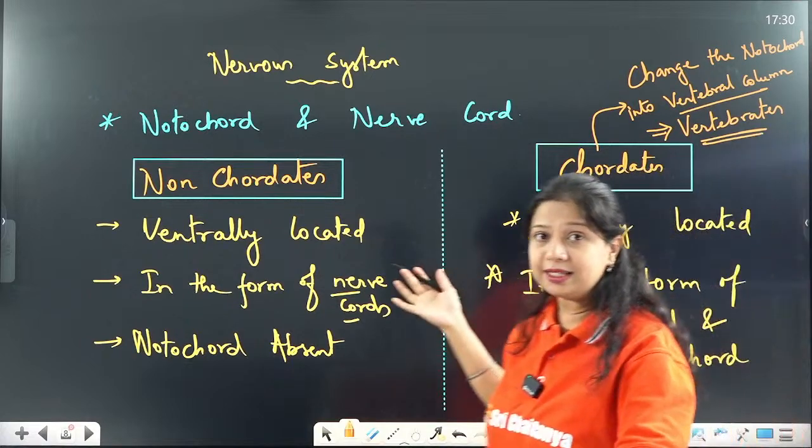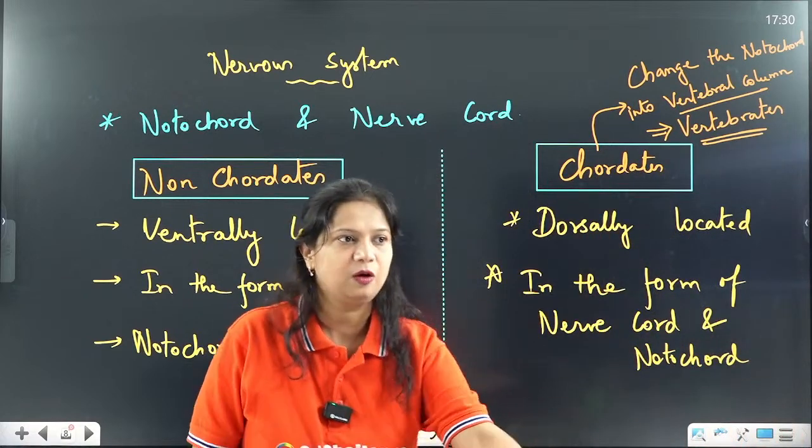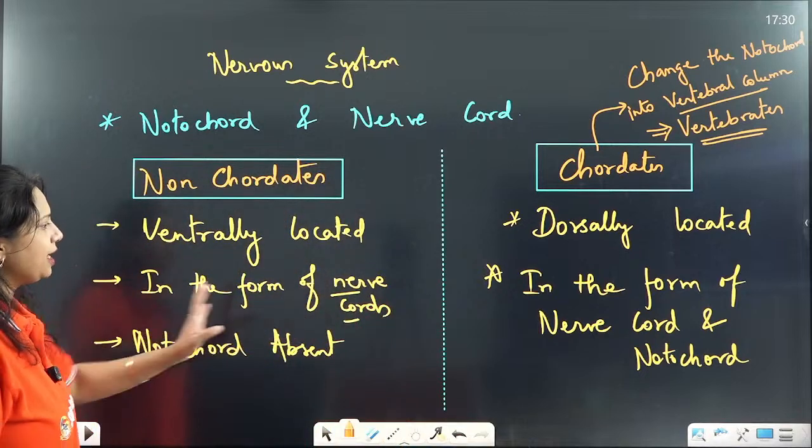So some of the chordates are also called vertebrates. Alright, so non-chordates and chordates.